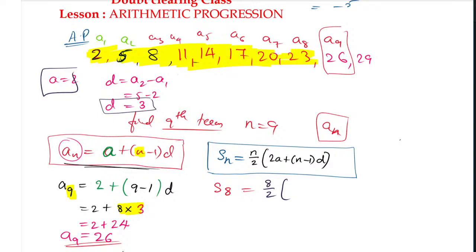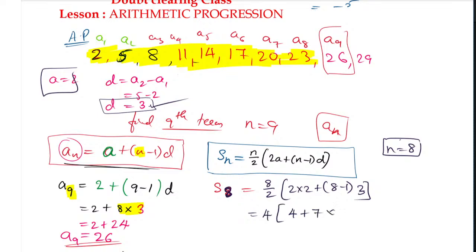So n value here is 8, because we are finding the sum of the first 8 terms. So here 8 by 2 into 2 times a, which is 2, plus n minus 1 into d value, which is 3 here. Here only we have 3. So according to that, 4 into 2 times 2 is 4, plus 7 into 3. 8 minus 1 is 7.